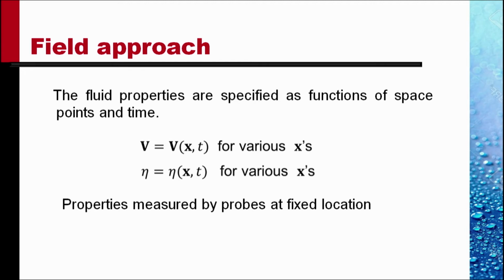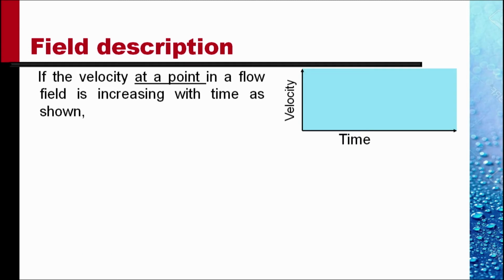These properties are measured by probes at fixed location, because we are expressing that as a function of space location x. This is also known as the Eulerian approach after the scientist Euler. If the velocity at a point in the flow field is increasing with time as shown, velocity versus time, is the flow accelerating? Most probably.